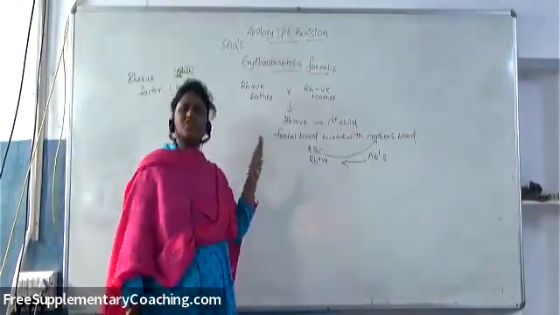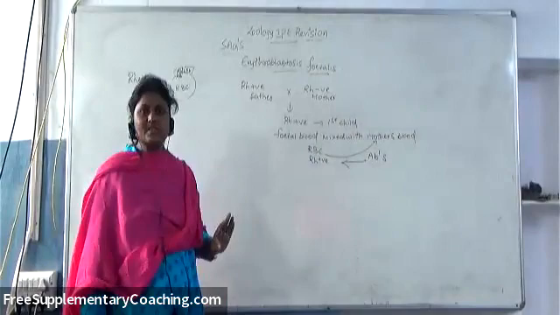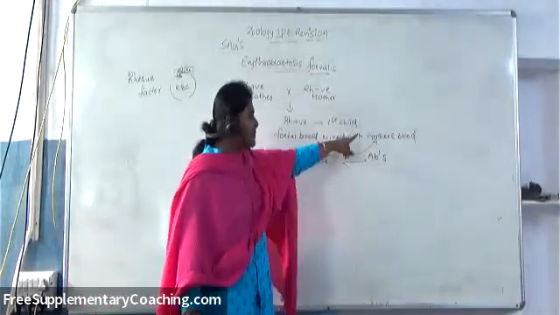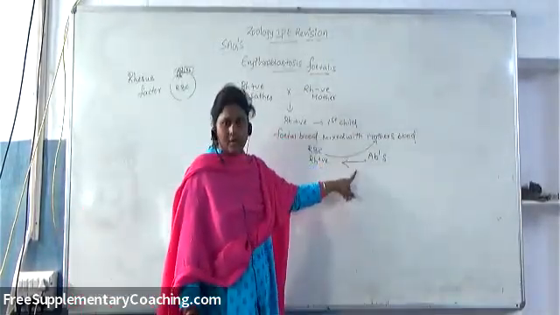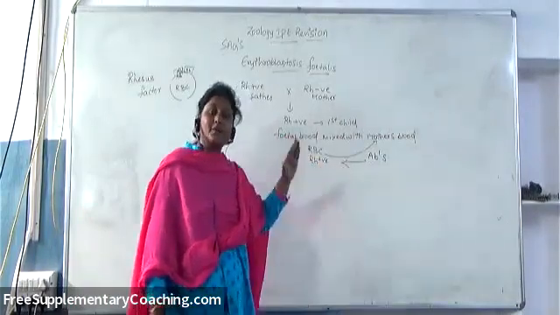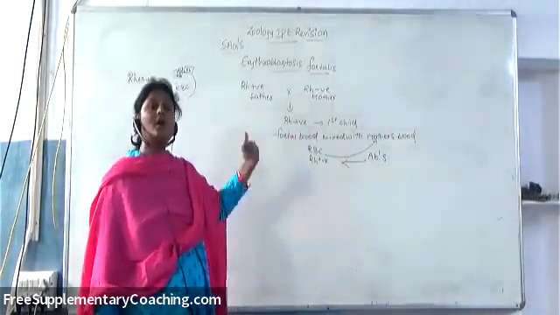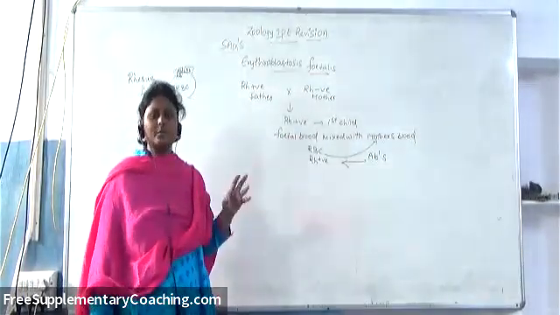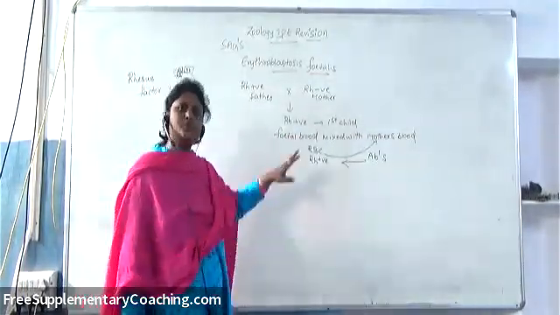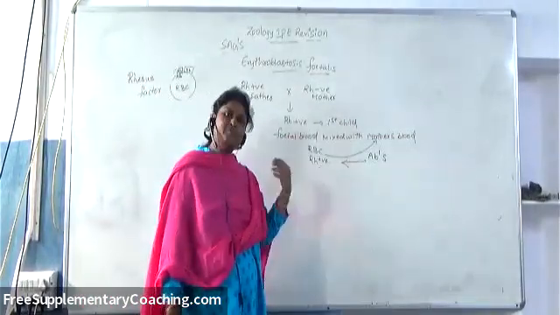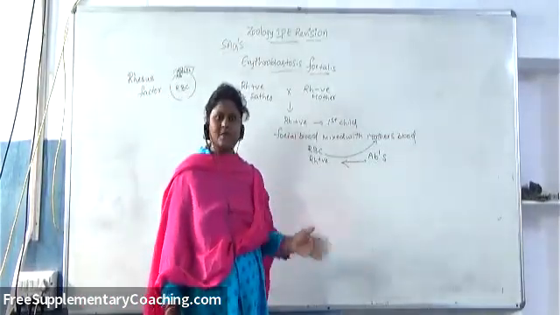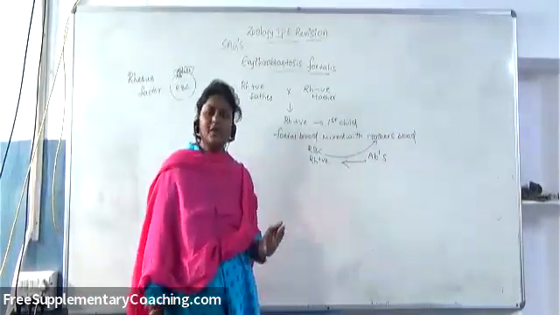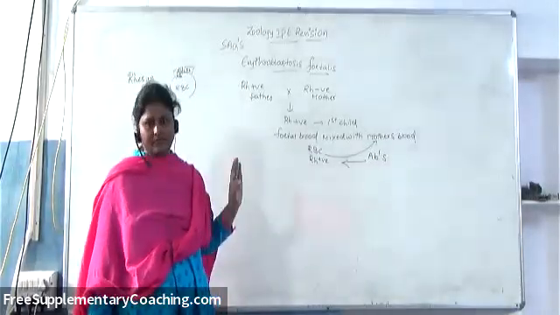That means the first child will be safe. The reason is it takes time for the mother to develop antibodies, and the antibodies should also cross the placenta and enter the fetus. It takes a minimum of 24 hours for the mother to develop the antibodies, but before that the delivery has happened and the baby has been separated. That is why the first child is safe.